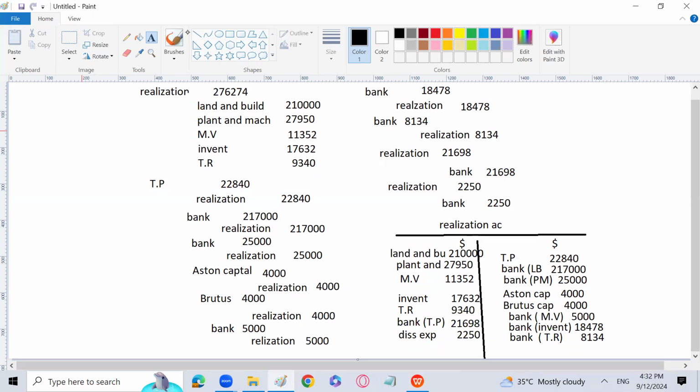Now I am going to go for the total of the realization account. So please, if you can take a total, check which side is heavier, so that I can write the amount. You have to see whether the debit side is more than the credit side, or the credit side is more than the debit side. I will write the total of the heavier side on both sides.